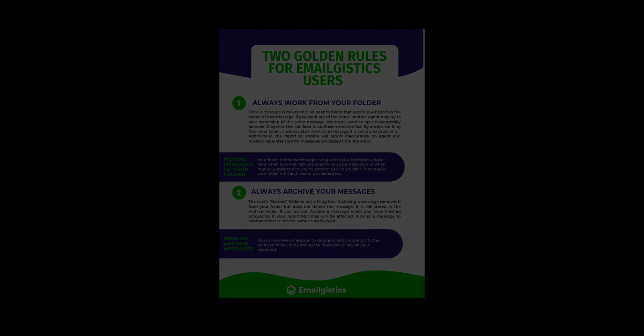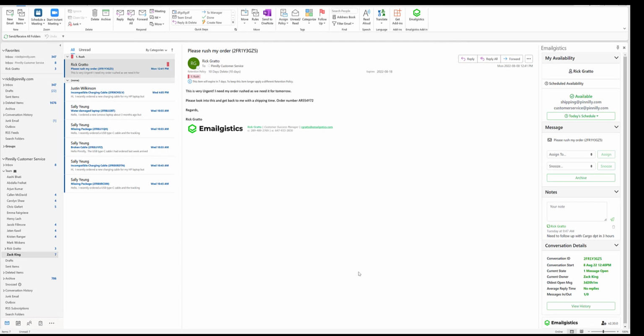Let's take a look at Microsoft Outlook with a mailbox that's been onboarded with Emailgistics. We can see that the mailbox maintains an inbox, has a team folder with a list of team members, a snooze folder, and an archive folder. Our golden rule number 1, as mentioned, is always work from your team folder.